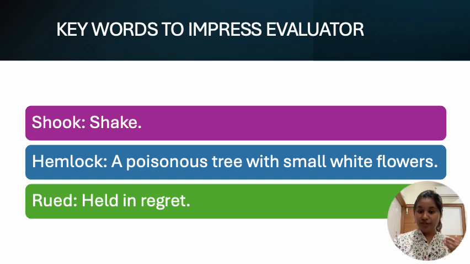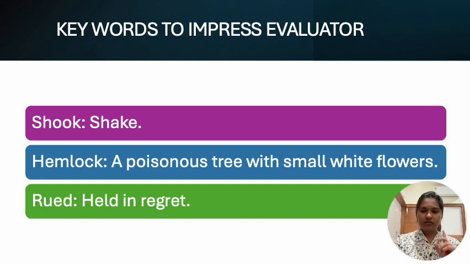So the keywords which you can write to impress the evaluator: if you have watched my earlier videos in which we complete entire chapters under 10 minutes, we have seen plenty of keywords to use to impress the evaluator. But here, in the poems you get very few keywords, and these poems are very easy and easy to score marks as well.